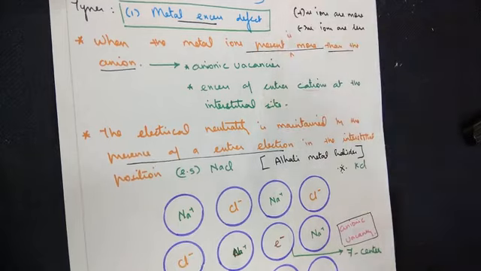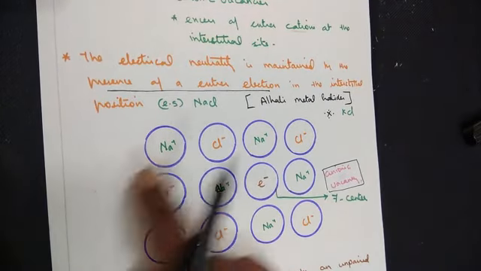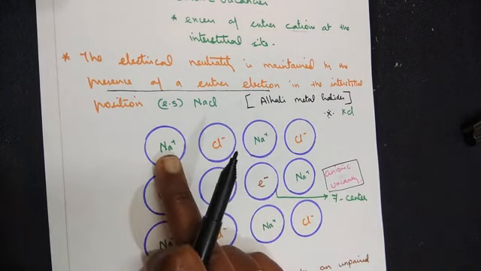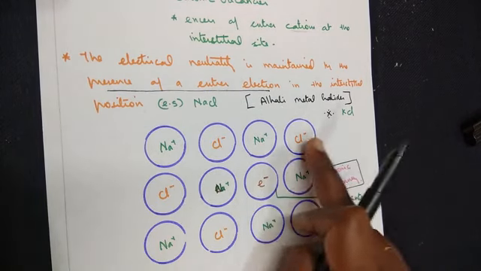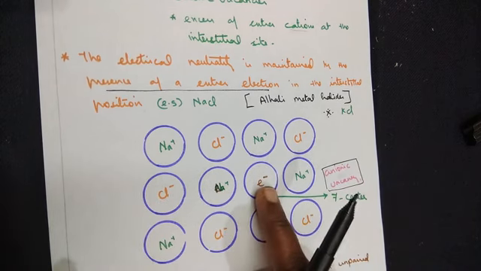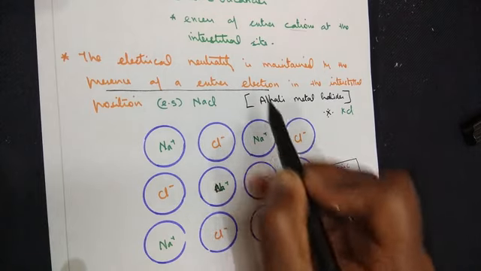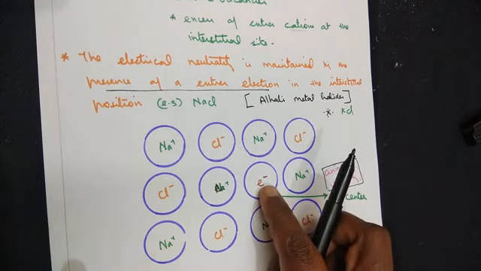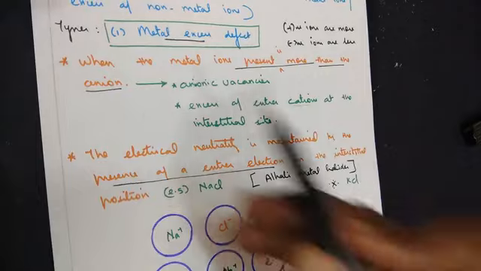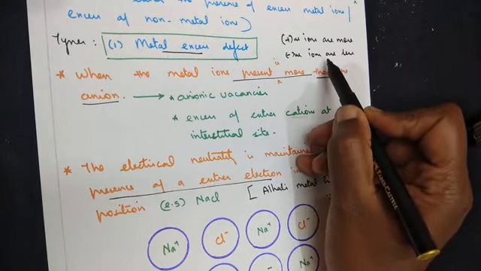Let's look at the structure. You will understand the points we have written here. Once again I have taken the structure of sodium chloride. Na plus Cl minus, Na plus Cl minus, Cl minus, Na plus. If you look at it here, I have written an electron. The extra electron is supposed to be Cl minus. What are we talking about? Metal excess defect. What is less there? Negative ions are less.